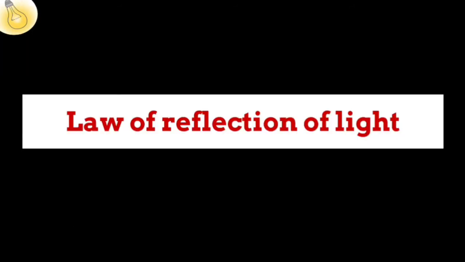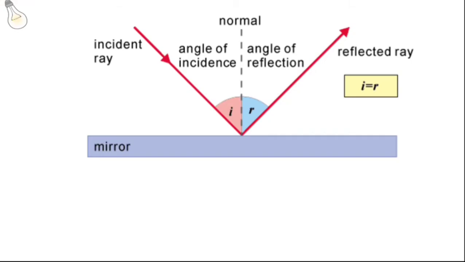So, we shall see the law of reflection of light. We have already learnt in our earlier classes, light travels and reflects from a polished surface like a plane mirror. So, when light falls on a plane mirror, it gets reflected, and the light ray that falls on the plane mirror is the incident ray and the one that comes out of it is the reflected ray.